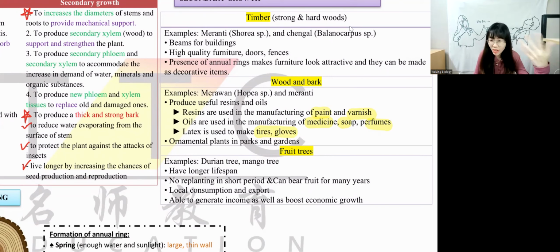So that's why we need to have a lot of wood in Malaysia. Malaysia is one of the countries that produce a lot of wood. And we can also use it as an ornamental plant. Ornamental means decoration plant. We can decorate in parks, decorate in gardens. In Malaysia, on the roadside, all of the plants are decoration plants. And all of these plants are being chosen by the government.